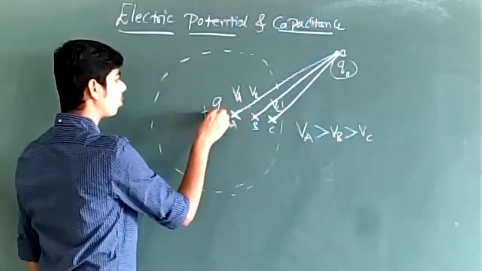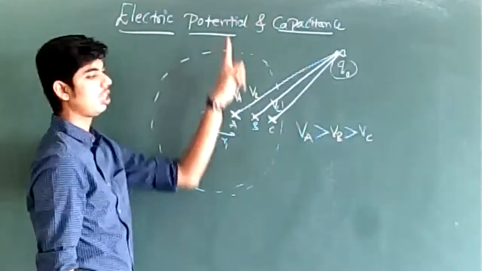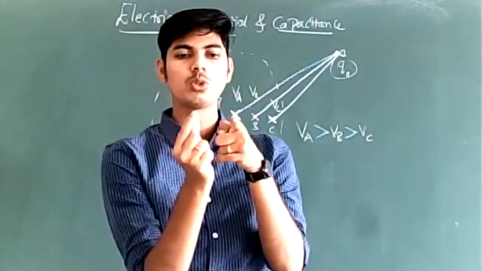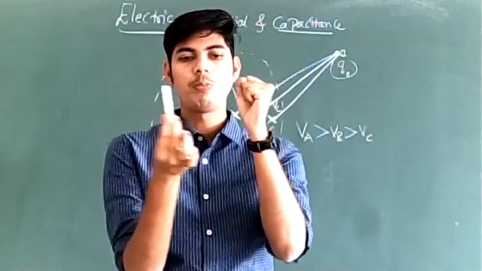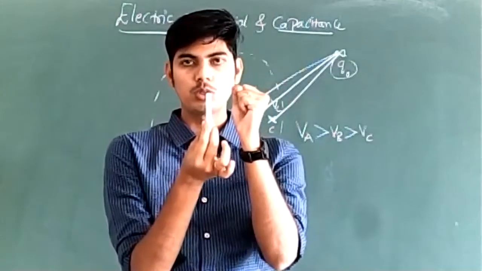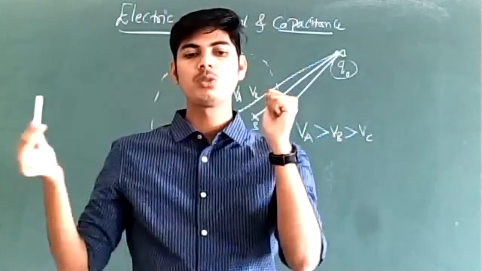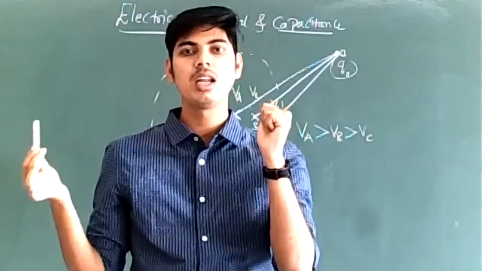The point which is close to the source charge will always have more potential. Suppose this is the source charge and if this is a point very close to the source charge, potential at that point will be greater. A point which is very far from the source charge will have very little electric potential.